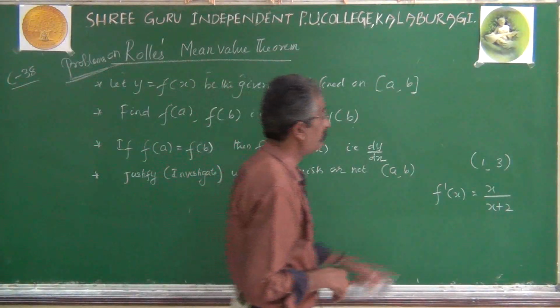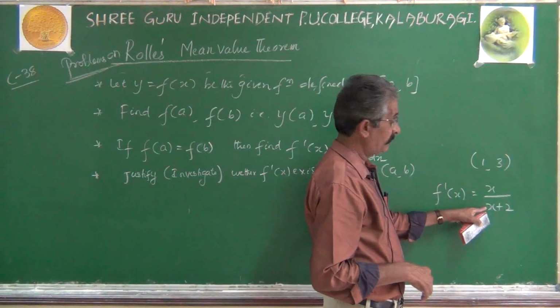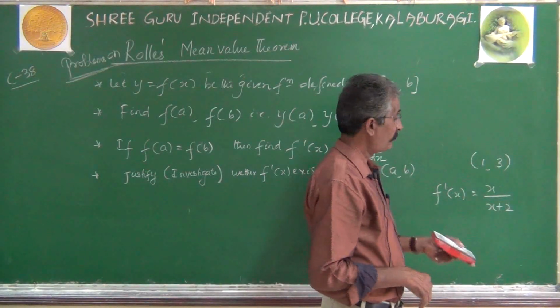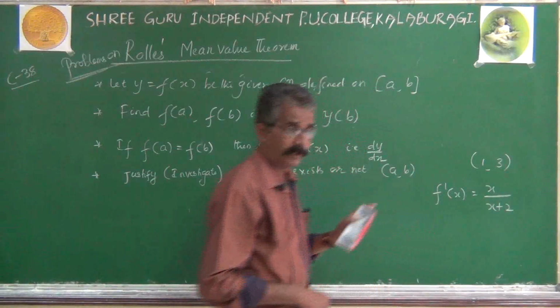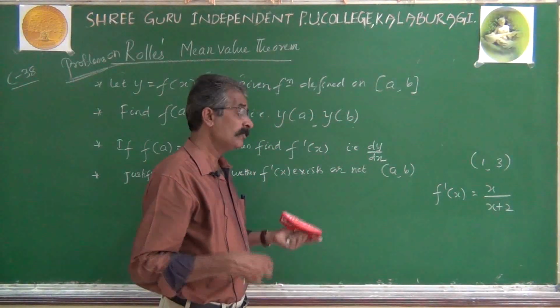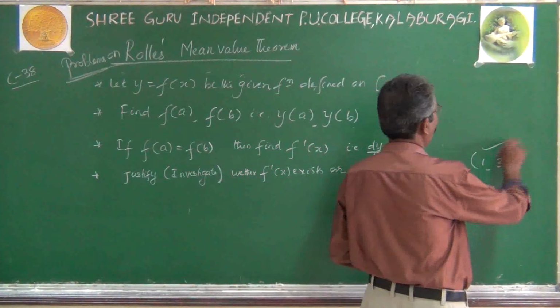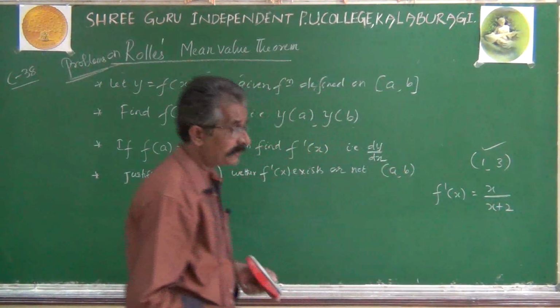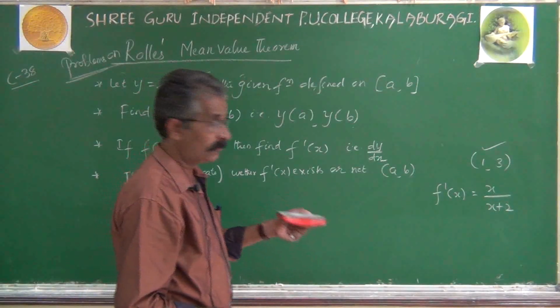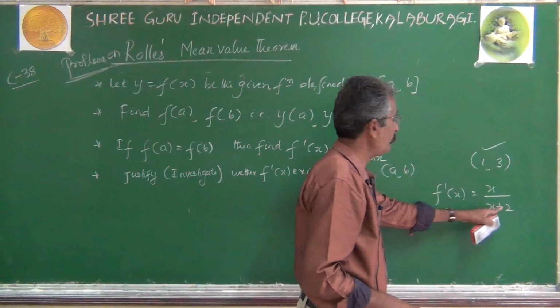Easily we can notice that f dash x exists for all values of x except x equal to minus 2. But our problem concerns the interval 1, 3, so there is no chance of getting x equal to minus 2.